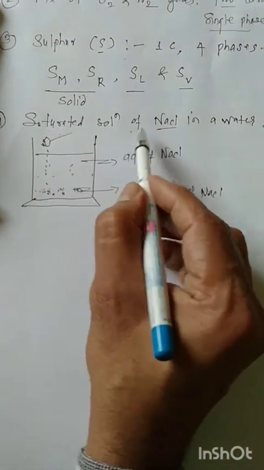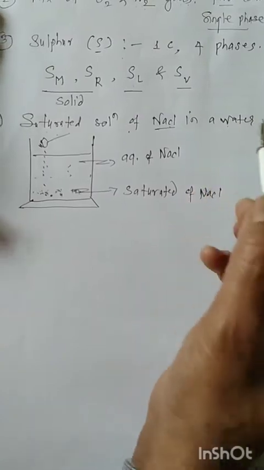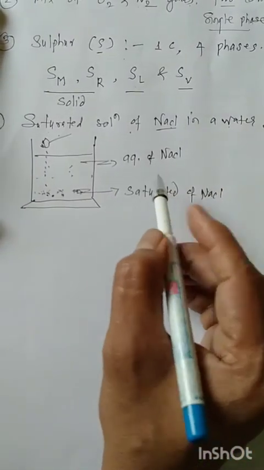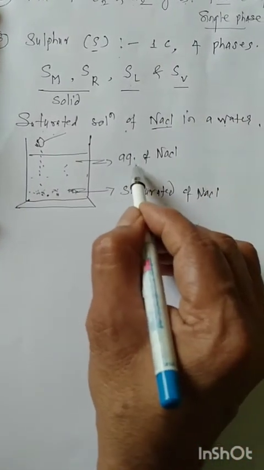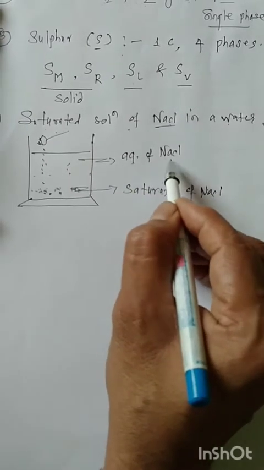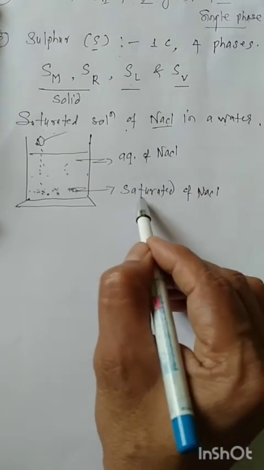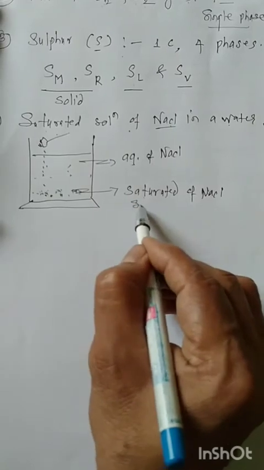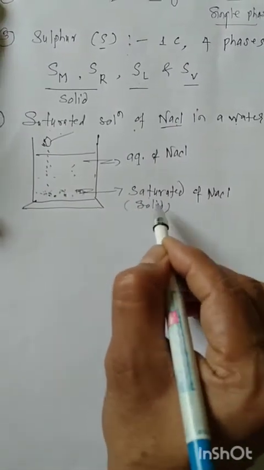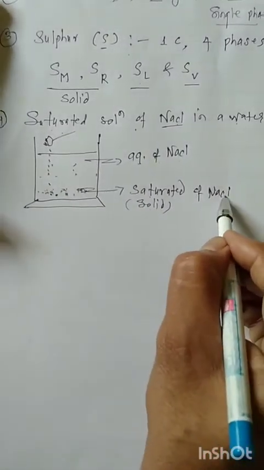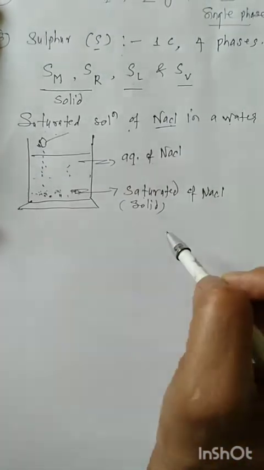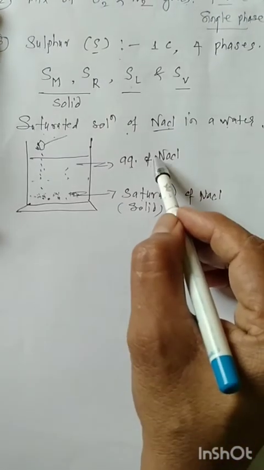Hence the saturated solution of sodium chloride in water has two phases. One is the aqueous solution of sodium chloride, another is the solid phase. But how many phases are here? There are two phases.